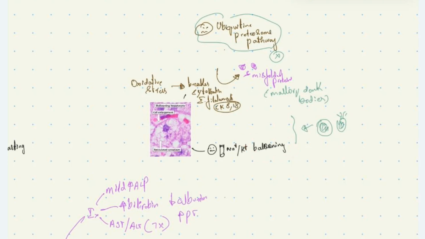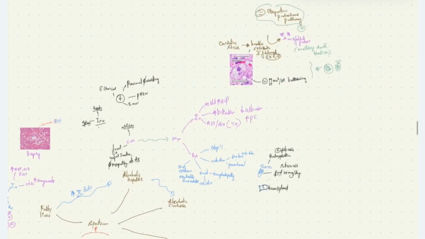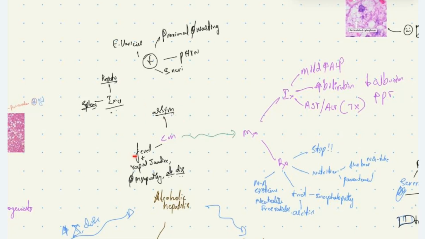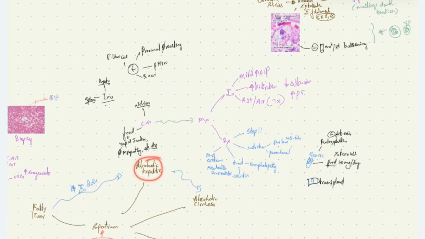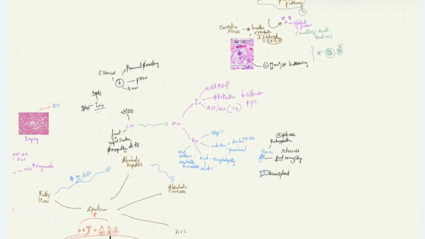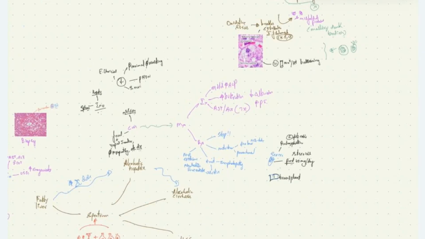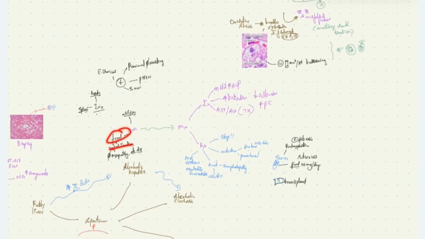The patients with alcoholic hepatitis may be asymptomatic, or they present with fever, rapidly progressive jaundice, proximal myopathy, and abdominal discomfort. In severe alcoholic hepatitis, due to the damage of hepatocytes, inflammatory cells in the body like neutrophils, B cells, and T cells will try to clear off these damaged hepatocytes. So there will be inflammation inside the liver. So these patients present with fever, rapid progressive jaundice, proximal myopathy, and abdominal discomfort.